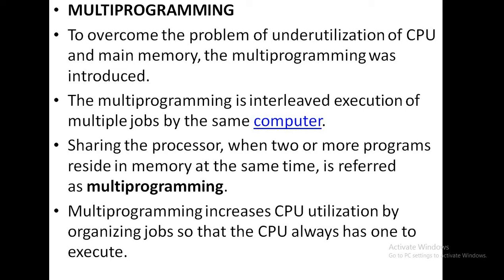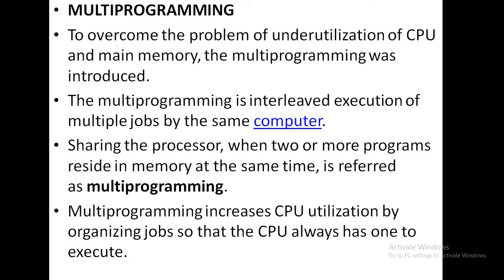Multiprogramming is interleaved execution of multiple jobs by the same computer. That means one computer may execute multiple jobs. Sharing the processor when two or more programs reside in memory at the same time is referred to as multiprogramming.